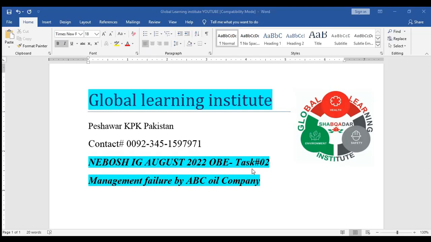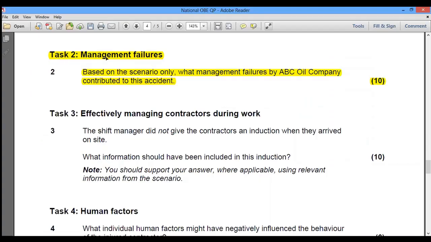In this video, we will discuss Task 2 of August 2022 OBE. The discussion will be regarding the management failovers by ABC Oil Company. We will move towards the task: Task 2, management failovers based on the scenario only. What management failovers by ABC Oil Company contributed to this accident?